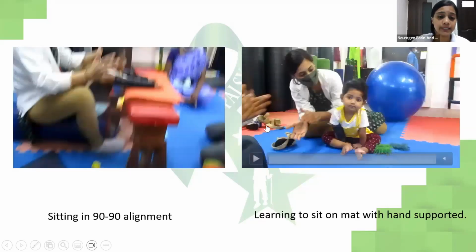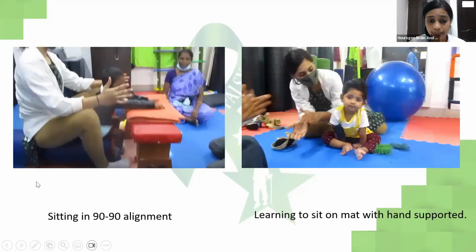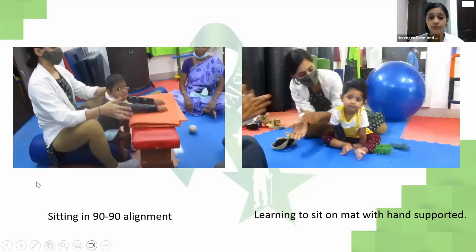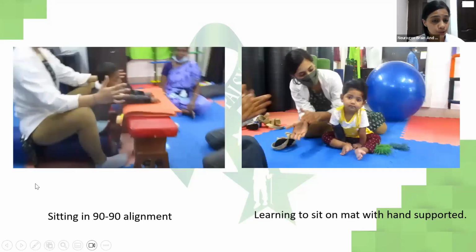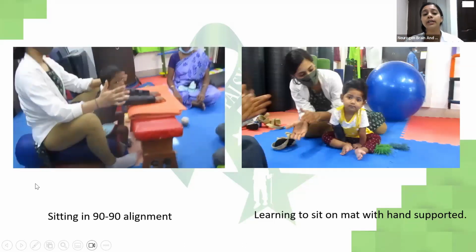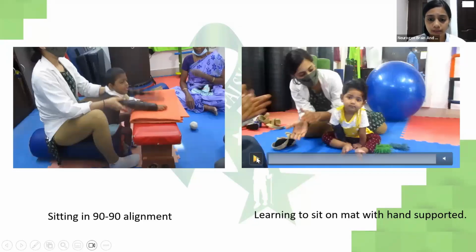Now, sitting in 90-90 alignment, where this child is expected to sit forming a good base of support with the shoes, so he has to sit in an erect position while he controls his upper body, takes weight on the legs and takes weight on the hands as well. Learning to sit on the mat with supported hands.